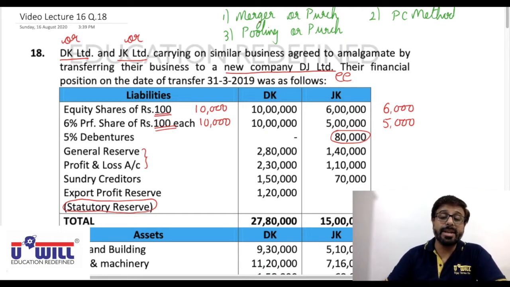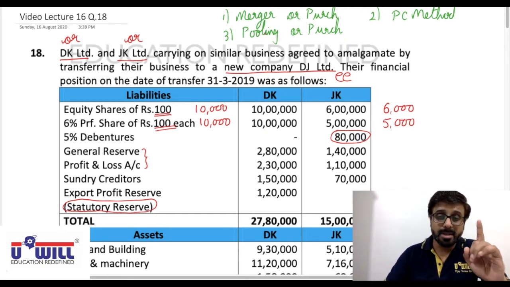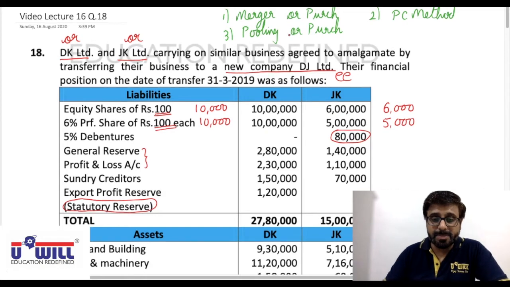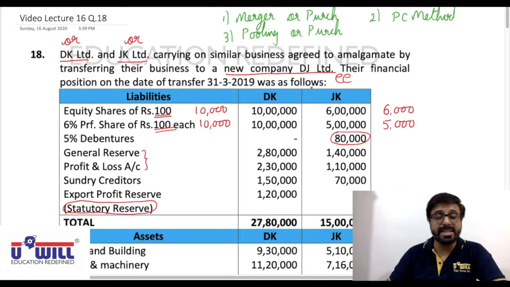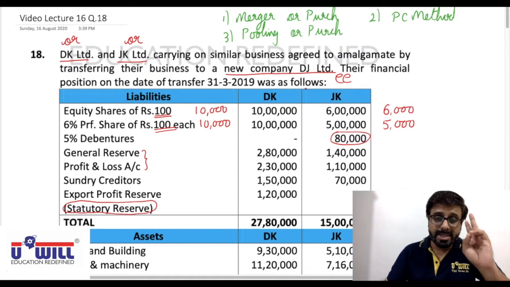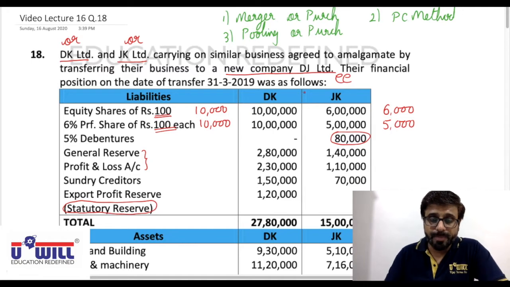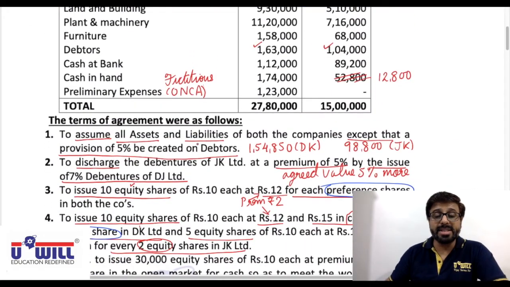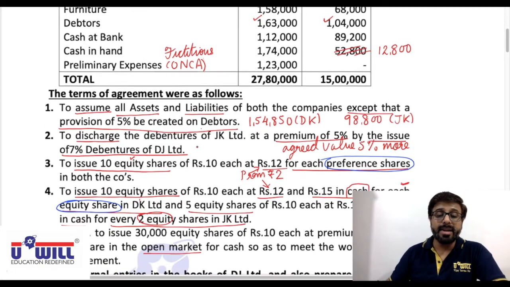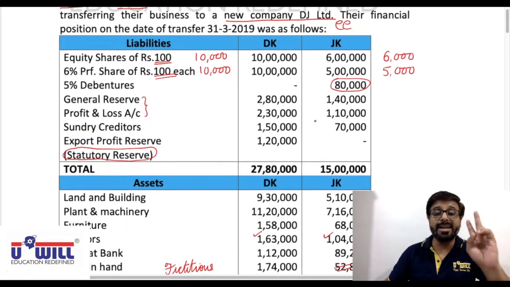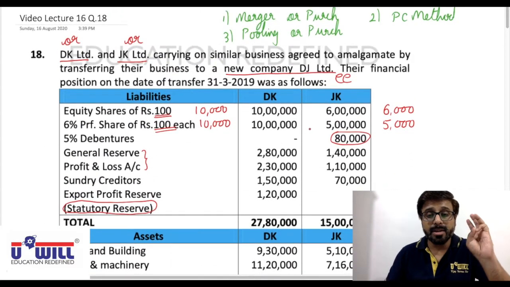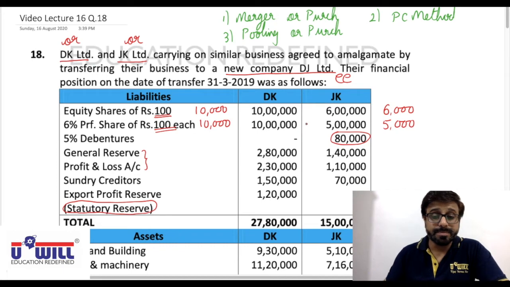So what are the 3 conditions of merger? First, all the assets and liabilities must be taken over. That is satisfied. Adjustment 1: assume all the assets and liabilities of both the companies. So all the assets and liabilities are taken over. Second condition, at book value, is not satisfied because debtors are taken at different values, 154,850 and 98,800. Even debenture is taken at different value, 84,000. Second condition is not satisfied. Third condition is also not satisfied.